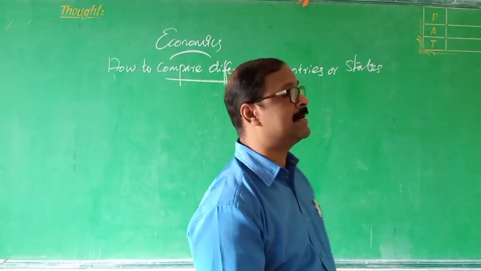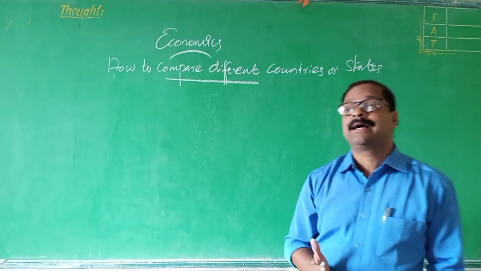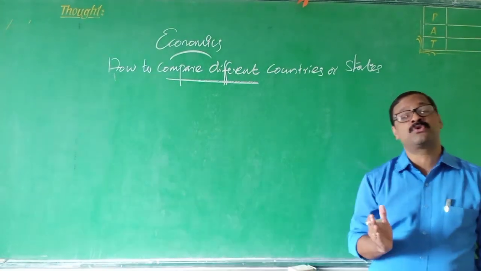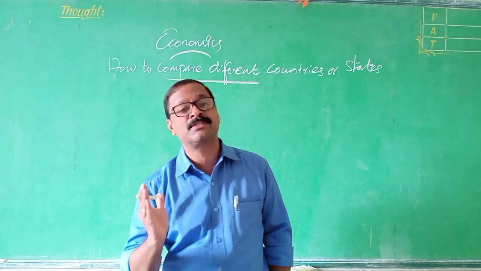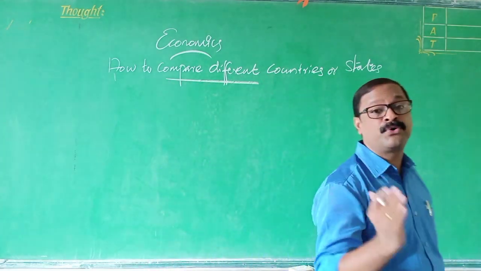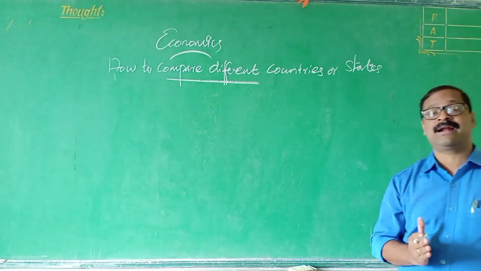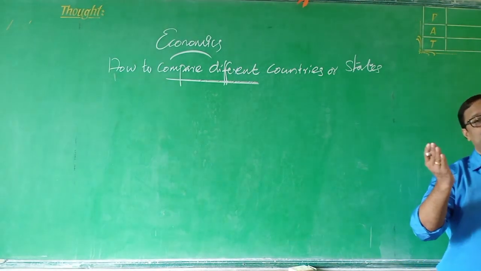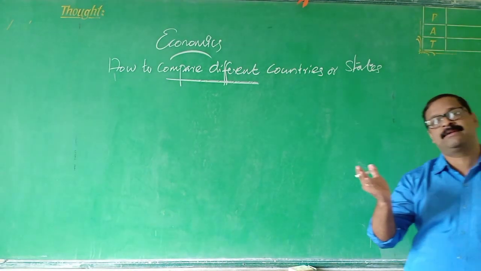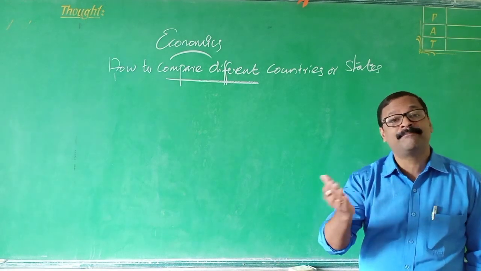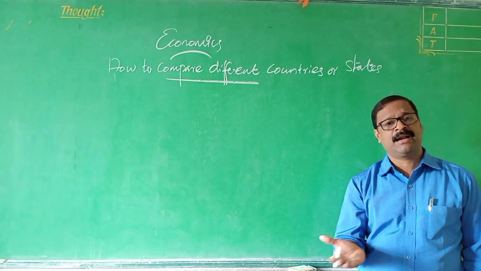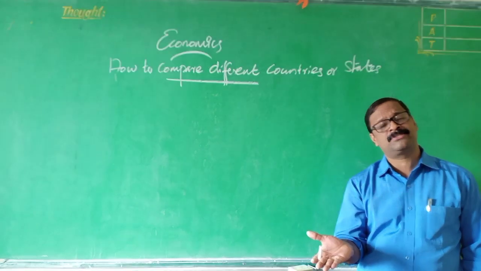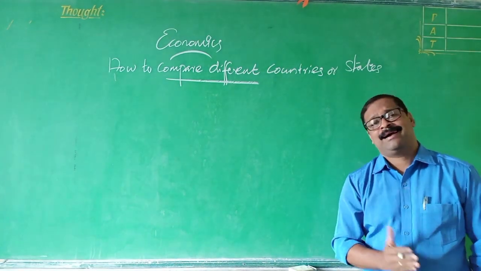For countries, whether developed or underdeveloped, income is one of the most important attributes for comparing countries. You may be thinking that the countries having more income may be the most developed countries. Similarly, a less developed country means their income may be very low.